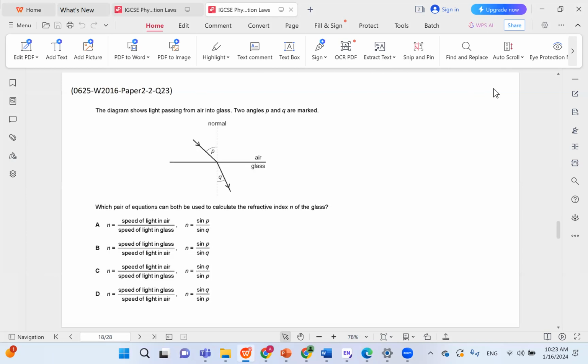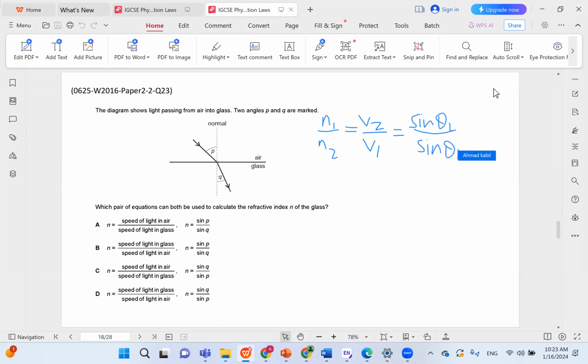The diagram shows light passing from air into glass. Two angles P and Q are marked. Which pair of equations can both be used to calculate the refractive index of glass? So let's start with the equation that we wrote before. N1 over N2 equals V2 over V1 equals sine theta 2 over sine theta 1.